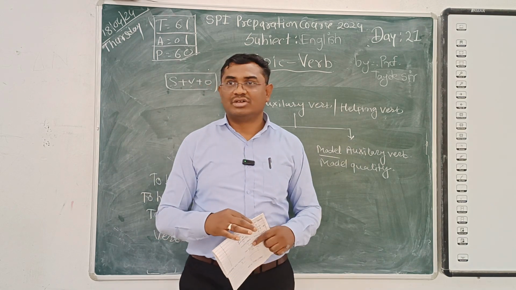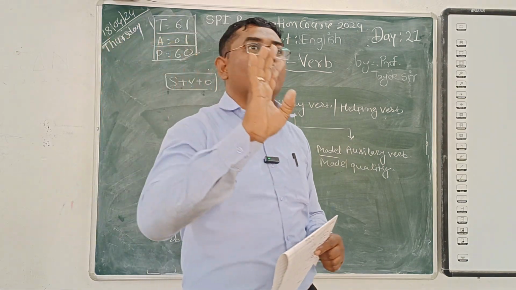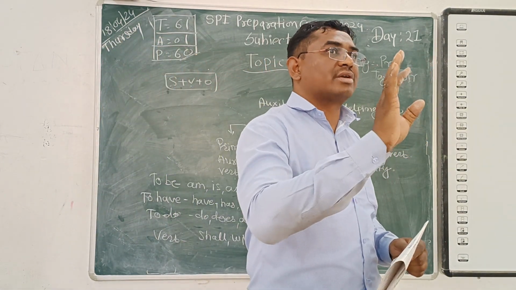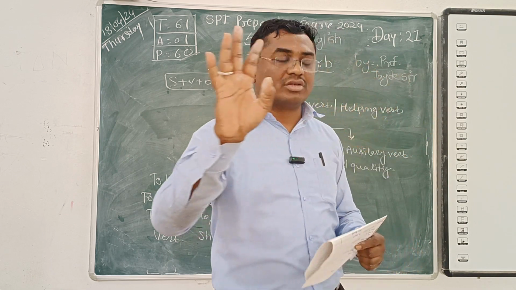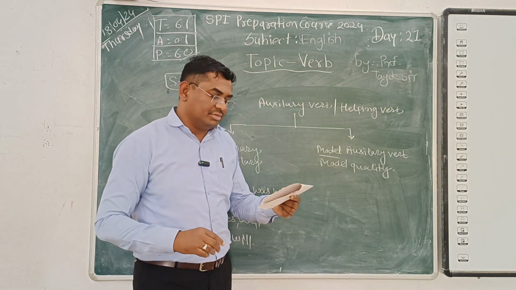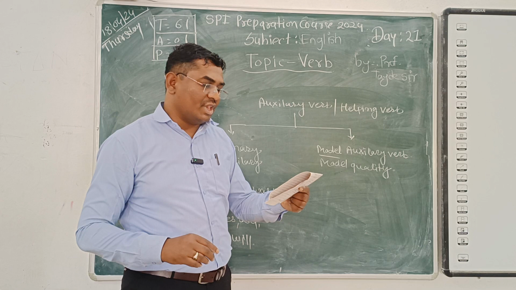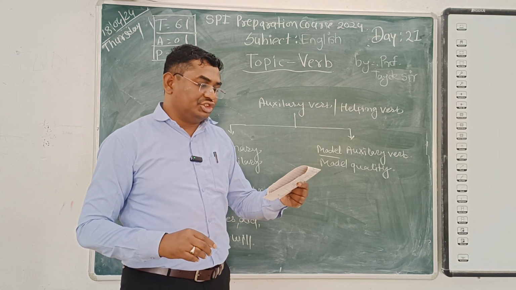Okay, try to find out. Whenever you get your mobile phone, try to find out which are the modal auxiliary verbs.